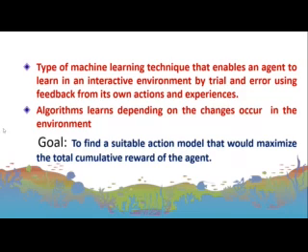Apart from this, it is a machine learning technique that enables an agent to learn in an interactive environment by trial and error, using feedback from its own actions and experiences. Here the algorithm learns depending on the changes that occur in the environment. Whatever changes happen in the environment may be reflected here. The goal of this learning technique is to find a suitable action model that would maximize the total cumulative reward of the agent.